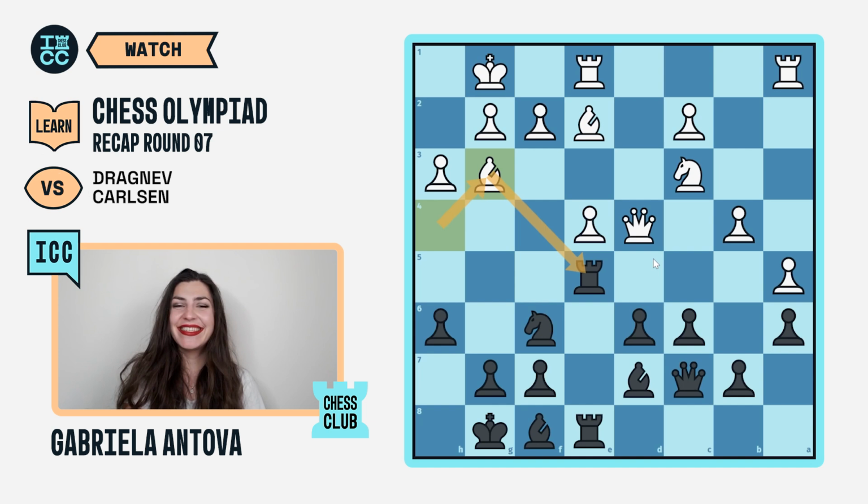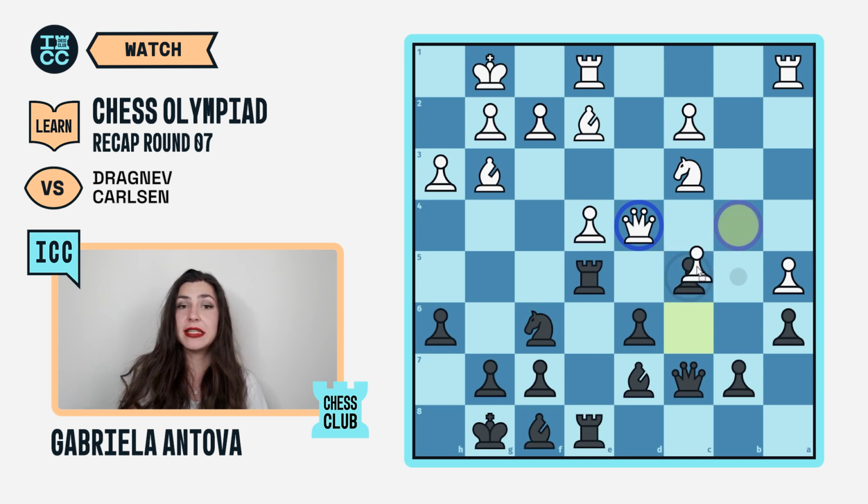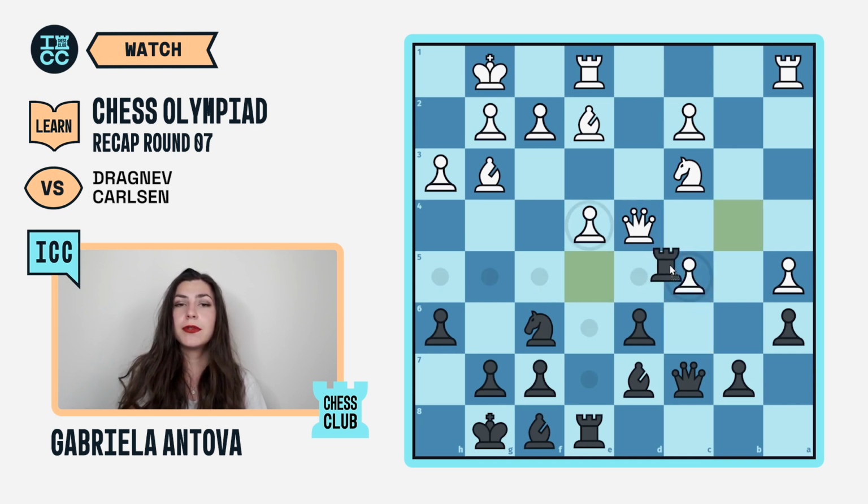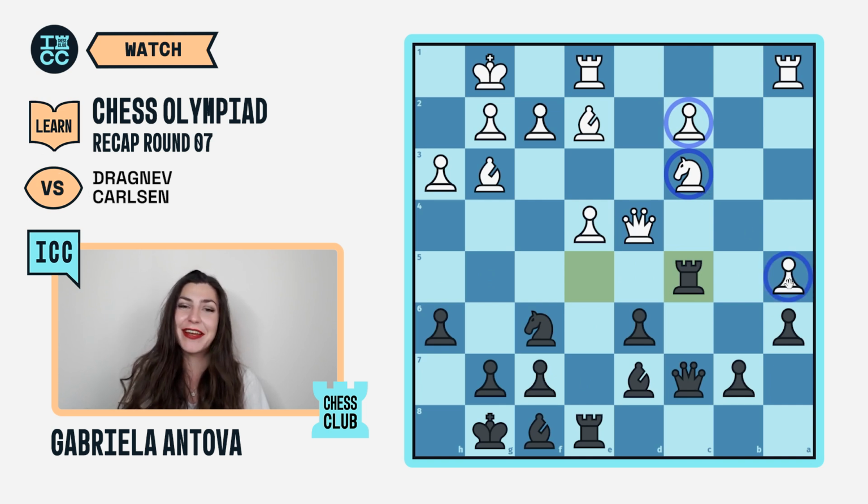Well, he did see something better as he went for the counterattack, the move c5, hitting the queen and the b4 pawn at once. White's problem is that in the case of b takes c5, after rook c5, everything on the c file would be hanging, and also the a5 pawn too. Which means that b takes c5 is not an option and White is forced to retreat the queen.